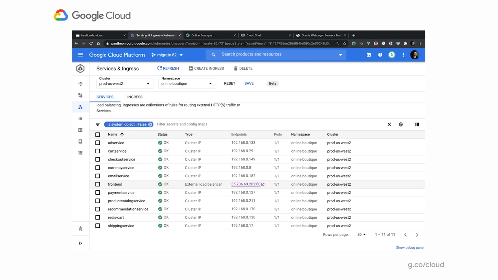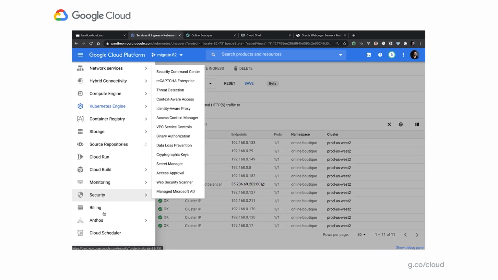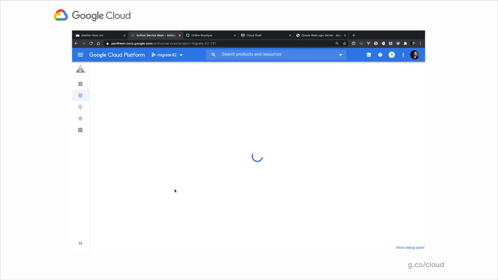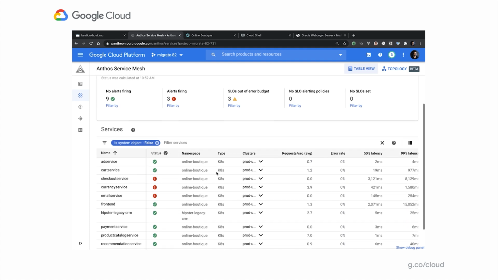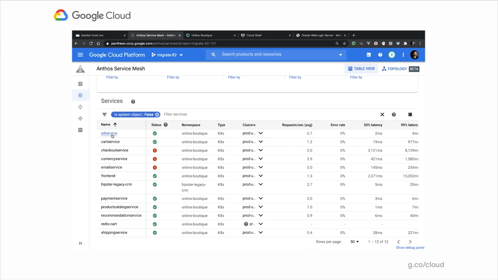Now, part of what we're trying to do with Anthos is bring Google SRE best practices to our customers that are using the Anthos platform. So here, if I go to the Anthos Service Mesh page, we are powering this application with the service mesh. And right off the bat, we get a lot of observability and security posture information. So we get all of our services that are running. Note, we also get the legacy CRM application that we converted. We get the health status of those applications. So some applications are healthy, some are not.